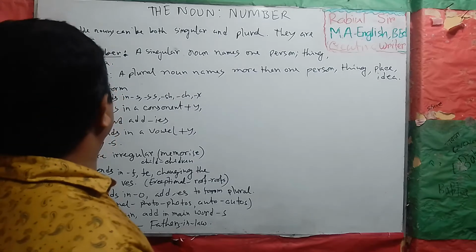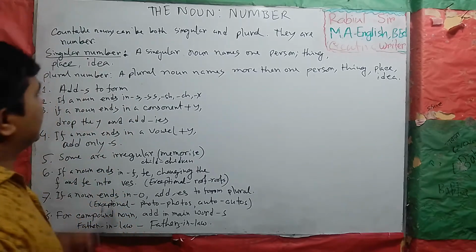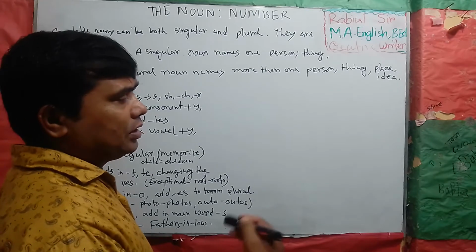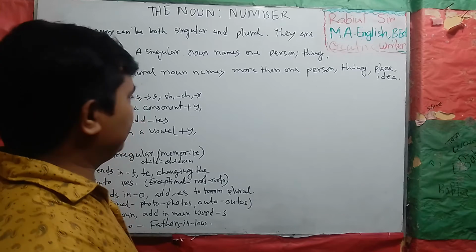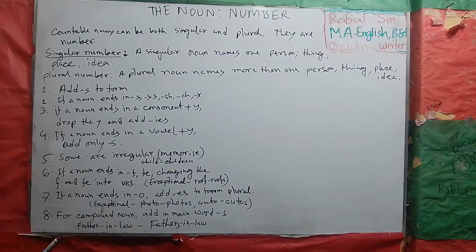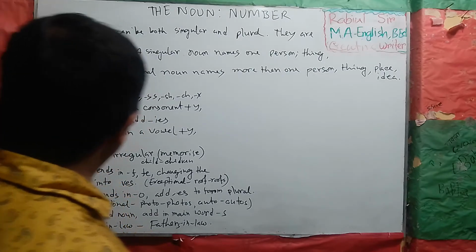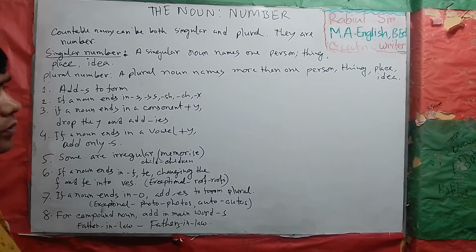Here, there are many ways we can change singular to plural. Here we will discuss 8 ways of change. These are very important for number. Basically, it is enough for number. How can we change singular to plural? There are 8 ways.